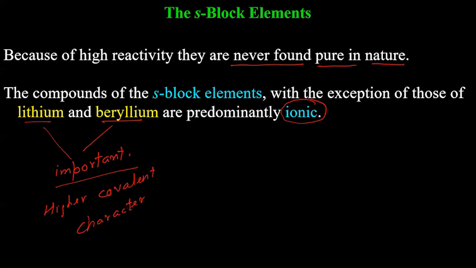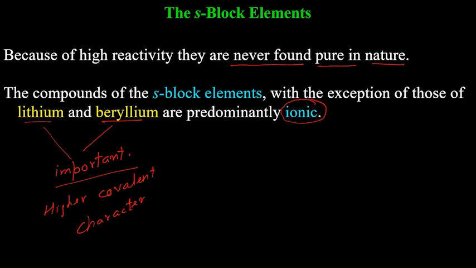More about it, we will be talking about in chemical bonding. But for now, you need to understand that all other elements except lithium and beryllium, lithium in group 1, beryllium in group 2, all other elements are predominantly ionic. Now, whenever we say ionic and covalent, no compound is 100% ionic or 100% covalent. It is about which character is higher.